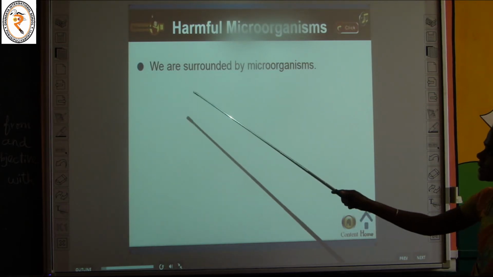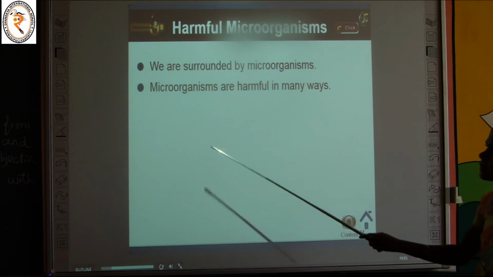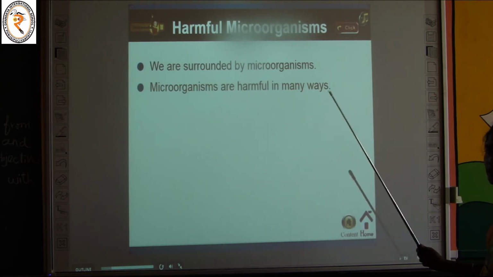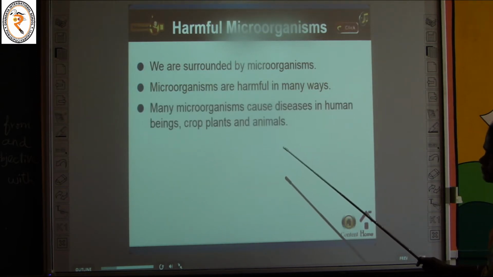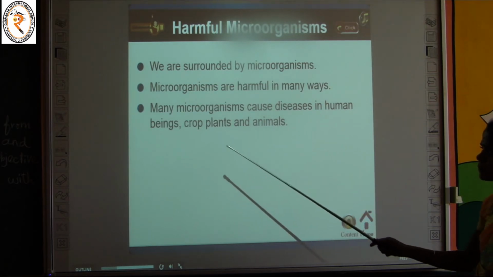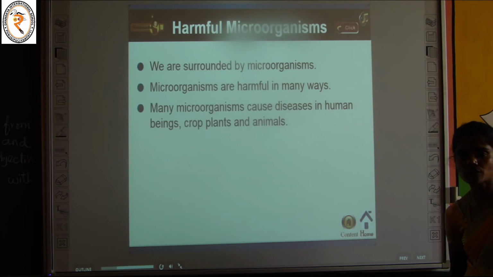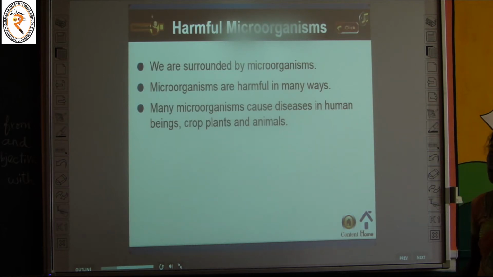We are surrounded by microorganisms, isn't it? Microorganisms are harmful in many ways. Many microorganisms cause diseases in human beings, crop plants and animals. Though some are useful, most microorganisms are harmful to us. They can produce diseases and affect crop plants and animals.